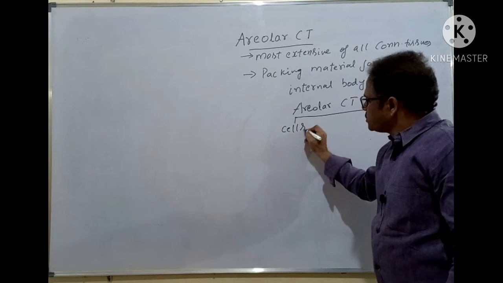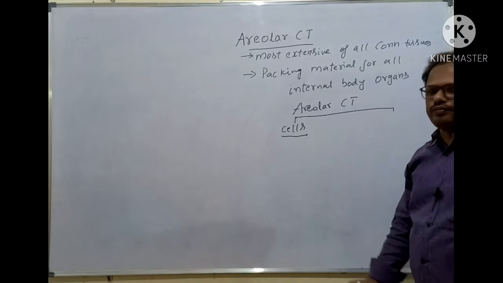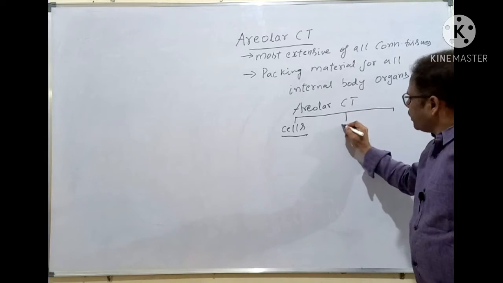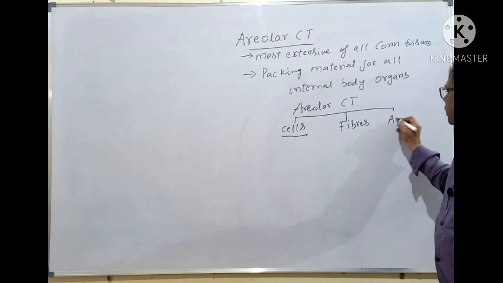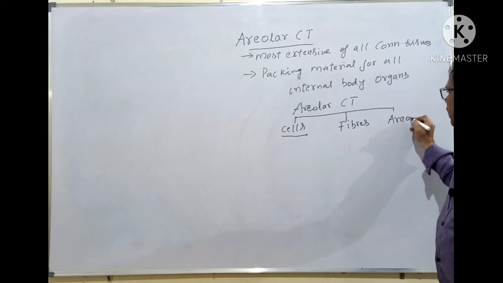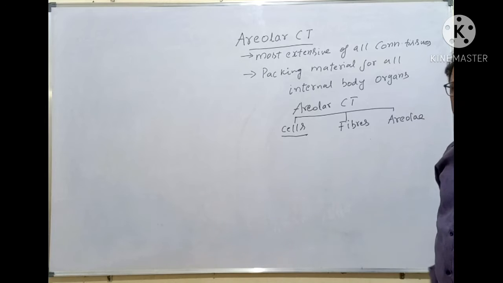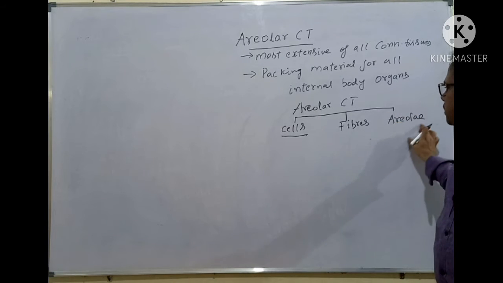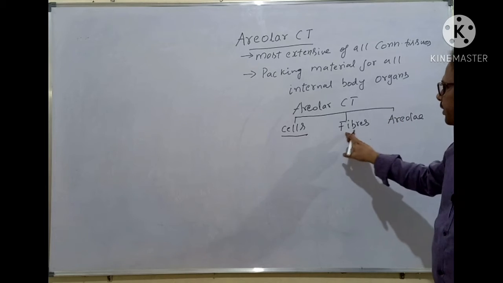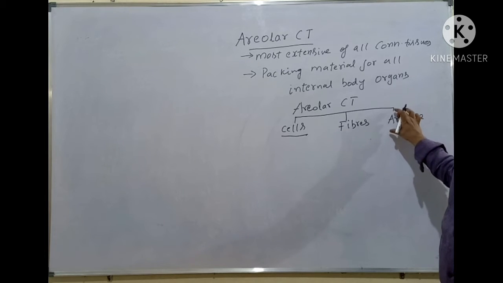One is that different cells are present, different fibers are present, and a special packing material called areolae is present. Areolae, of course, is not given in NCERT. It is between the NCERT lines that we are discussing here. Only these are given; this is not given.